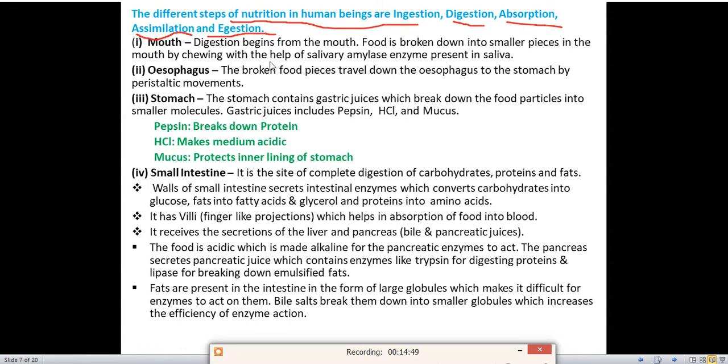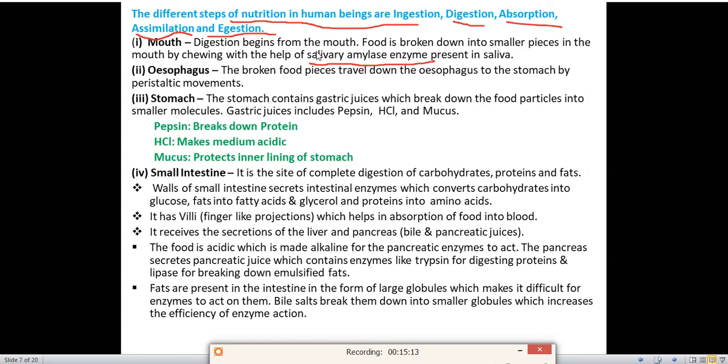We all know that we take in the food in our body with the help of the mouth, and in the mouth the food is broken down into small pieces with the help of what? With the help of our teeth, and the tongue helps to mix the food. And in the mouth, what is present? Saliva. And saliva contains which enzyme? Salivary amylase enzyme. This enzyme helps the food to break down into small pieces.